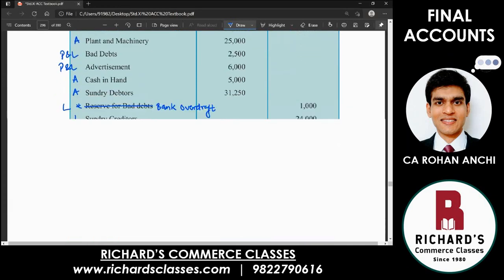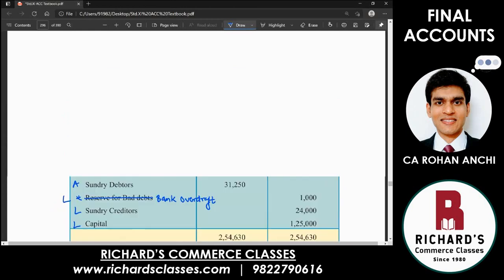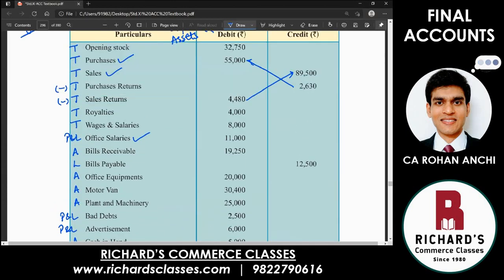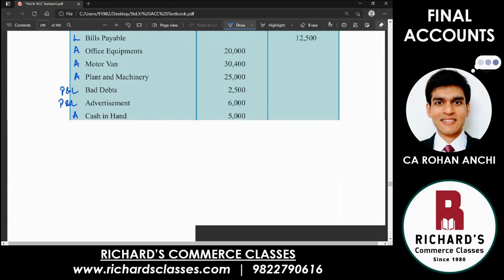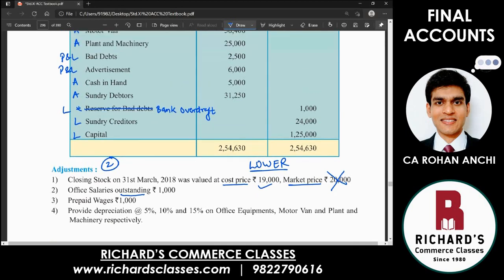Then point number 3, prepaid wages is 1,000. Opposite of outstanding, we had discussed prepaid, paid in advance. So wages is an item also which has to be adjusted. You tick mark wages. Then the last point, provide depreciation. The value of asset is going to reduce by 5%, 10% and 15% on which items?